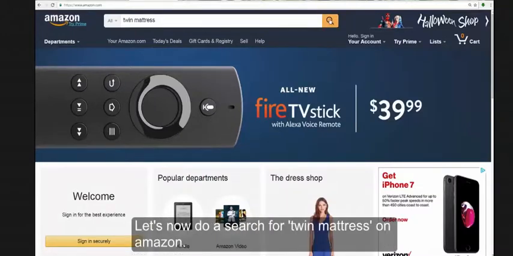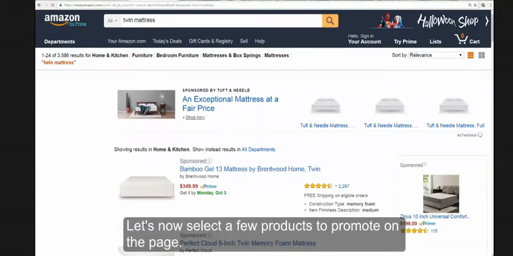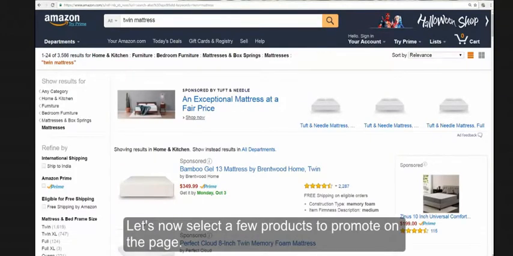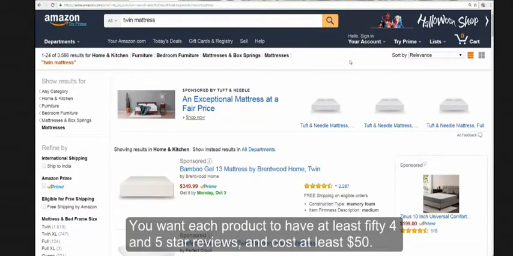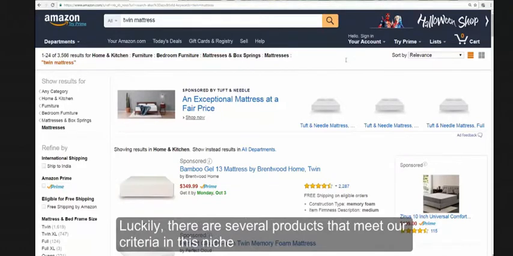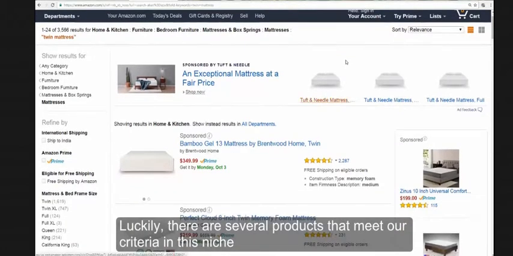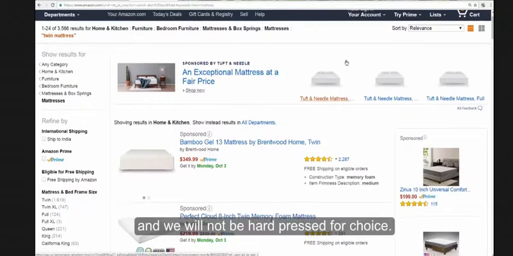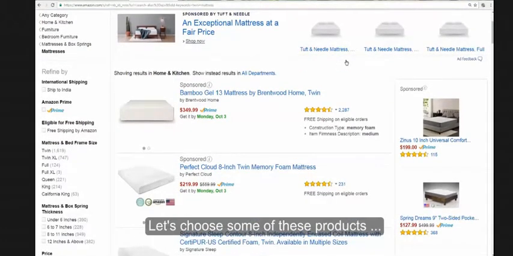Let's now do a search for twin mattress on Amazon. Let's now select a few products to promote on the page. You want each product to have at least 50 4- and 5-star reviews and cost at least $50. The more positive reviews, the better. We need to select 7 to 10 products. Luckily, there are several products that meet our criteria in this niche, and we will not be hard-pressed for choice. Let's choose some of these products.